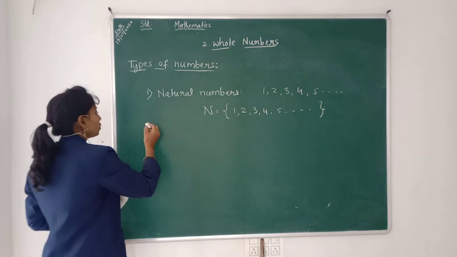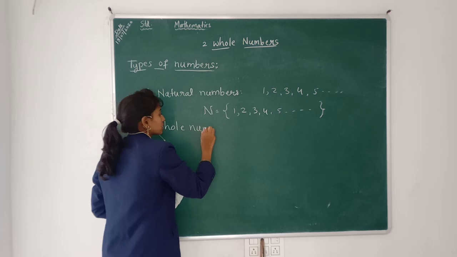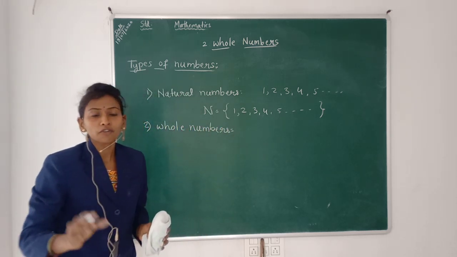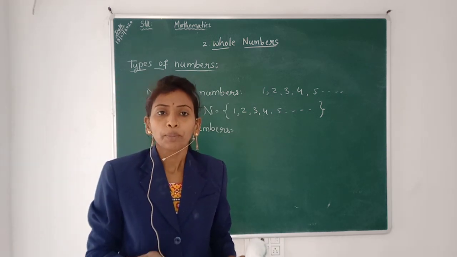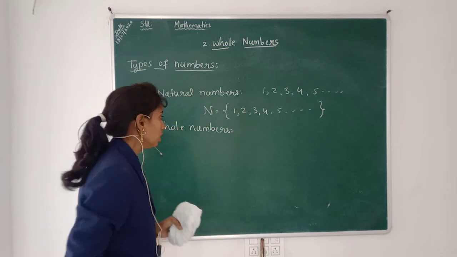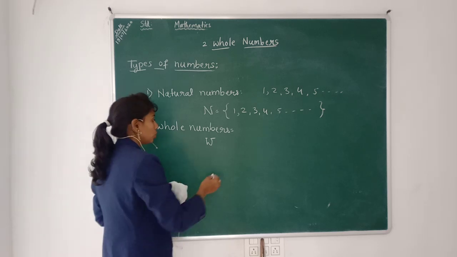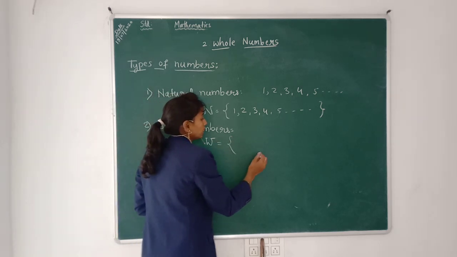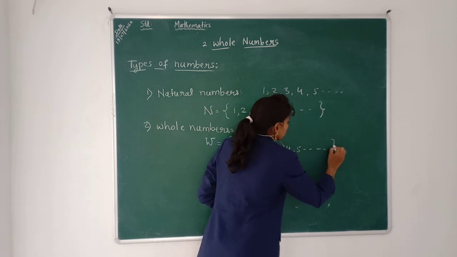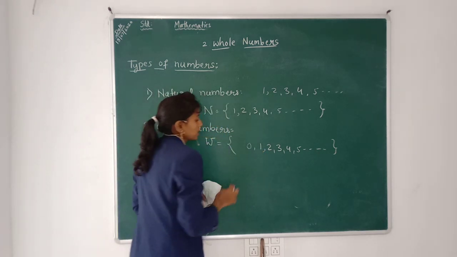Next type is whole numbers. Whole numbers are the set of all the natural numbers plus 0. 0 is added to that set. Whole numbers are indicated by the capital letter W. This is the set of all the natural numbers, 1, 2, 3, 4, 5 and so on, and the additional number 0 we are adding to this set.